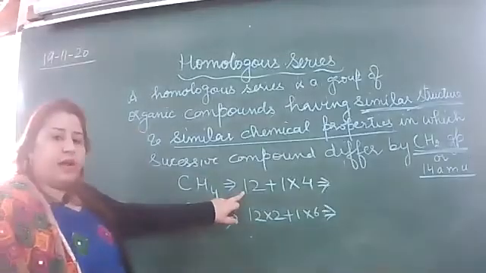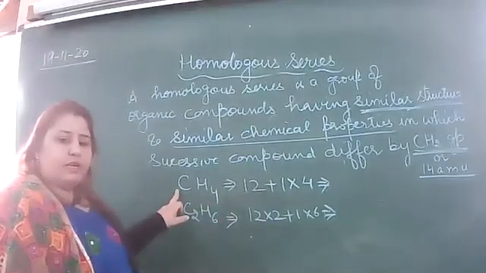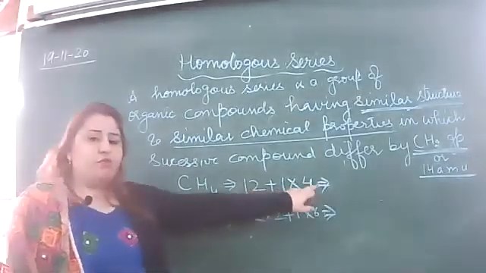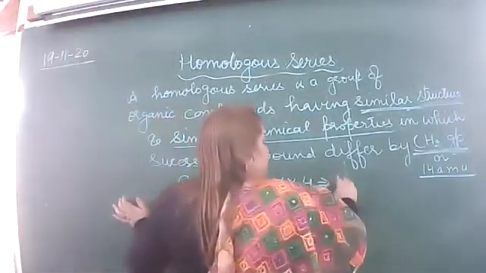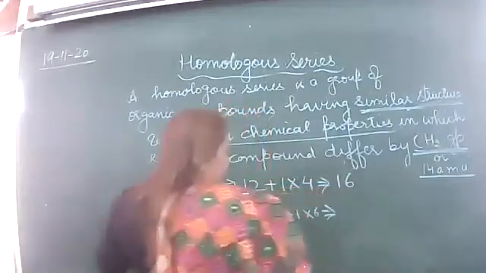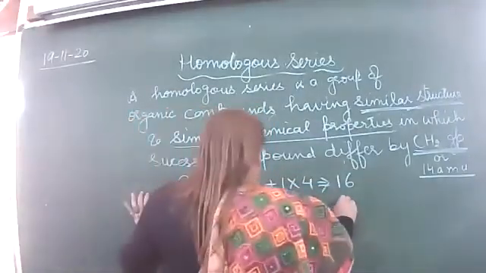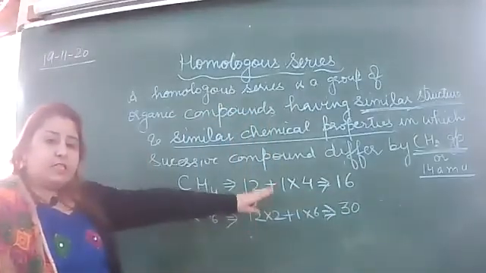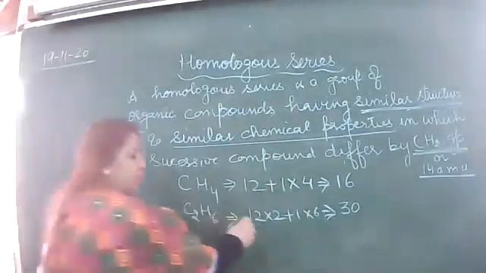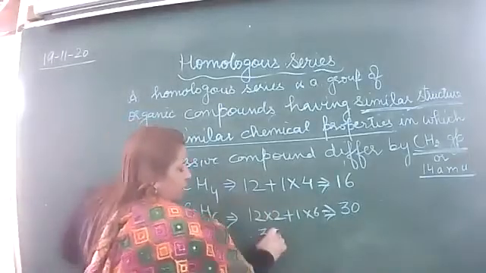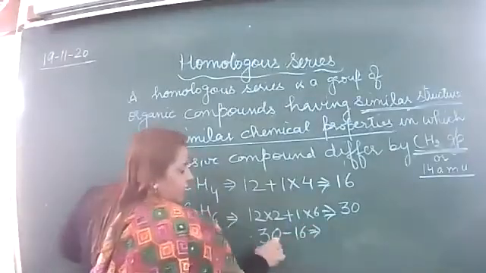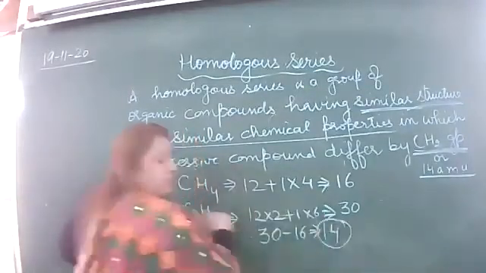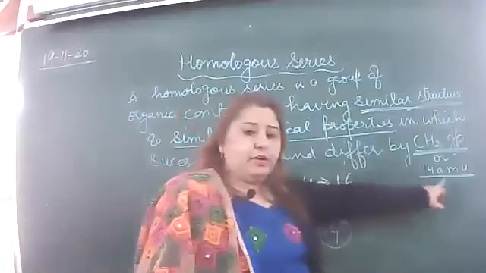You all know why I wrote 12: carbon's atomic number is 6 and its mass number is 12. So 12 plus 1 into 4 becomes 16, and 24 plus 6 is 30. First is 16 and second is 30. The difference between 30 and 16 is 14. Is this point clear?